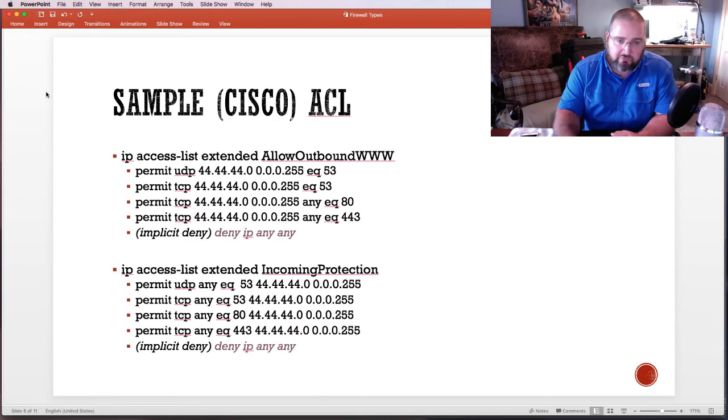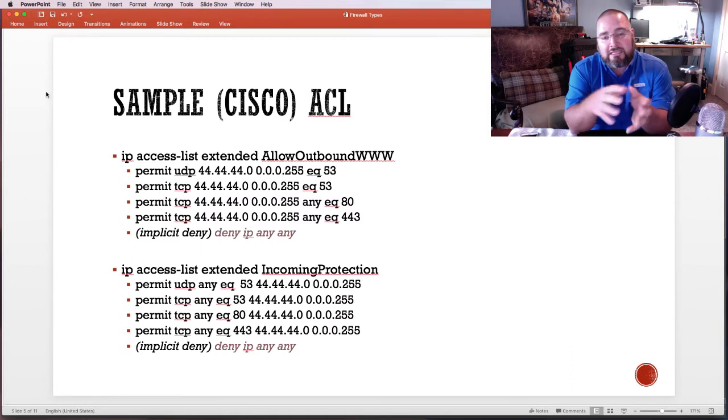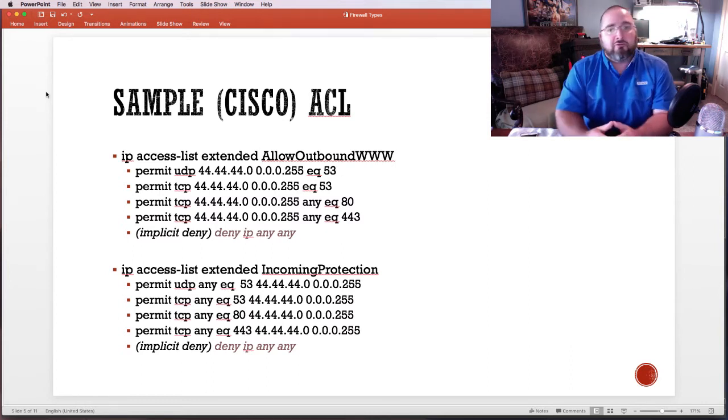So what I want to do is illustrate to you the basics of how these things work and then show you how an attacker is going to get around one. Now this ACL right here is a simple ACL that you might find on a Cisco router. In this case, there's actually two access control lists. One is meant to control the flow of traffic trying to leave a trusted network, and the other is going to try and control the flow of traffic as it comes back into the network. So these are the two ACLs that we're going to make use of.